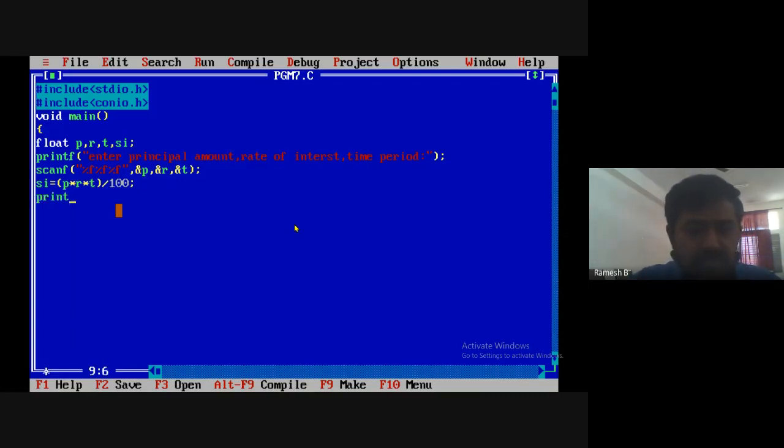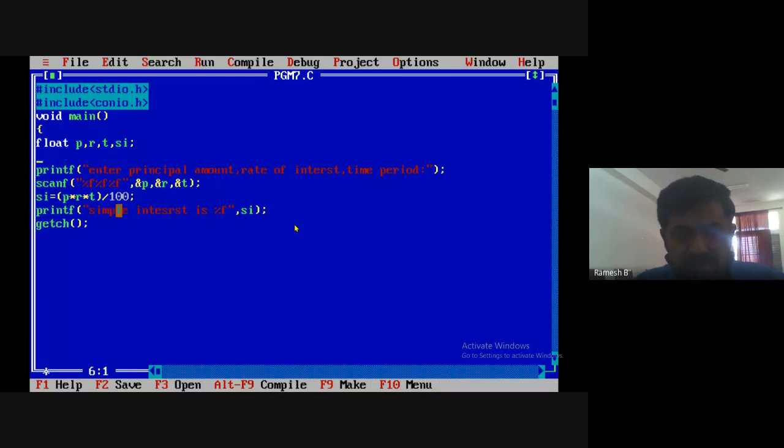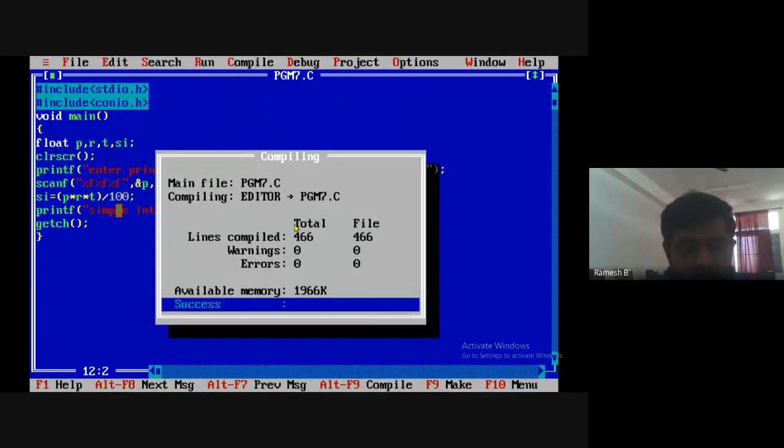Now printf, simple interest is. We are printing a float value. That's why we need to write percentage f. After that it is si. Now getch. There we can clear the screen. Close this. You come here. Now save it. Alt F, save it. Now compile it. No errors.